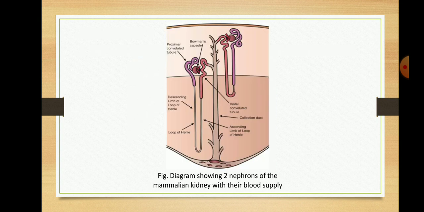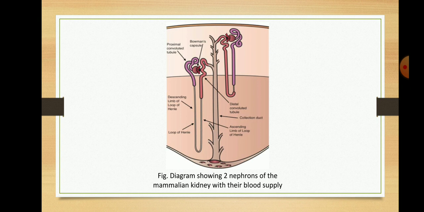Now here an extra slide is there which shows the blood supply of the uriniferous tubule, because by the help of only blood flow through the ascending limb of vasa recta, all of the NaCl diffuses back into the interstitial fluid of the medulla.